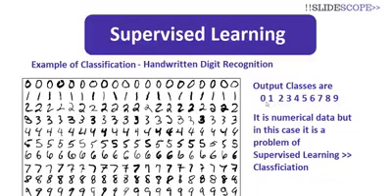So although the data here is quantitative, or numerical, in this case it is a problem of supervised learning, because there are 9 output classes, 9 possible outcomes. So this is a classification problem.